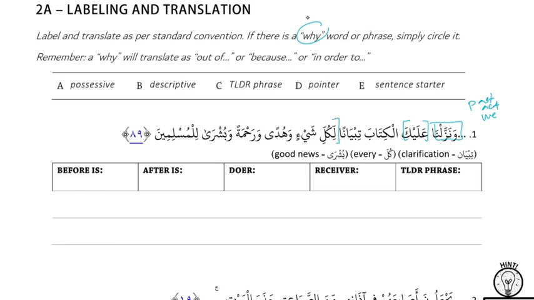Li kulli is TLDR and it's noun. Kulli shay'in, kulli is always related to what comes after it. And then wahudan is connector wow, and warahmatan is another connector wow. Wabushra is another connector wow. And then lil muslimin is TLDR and it's noun. And then sorting things out.